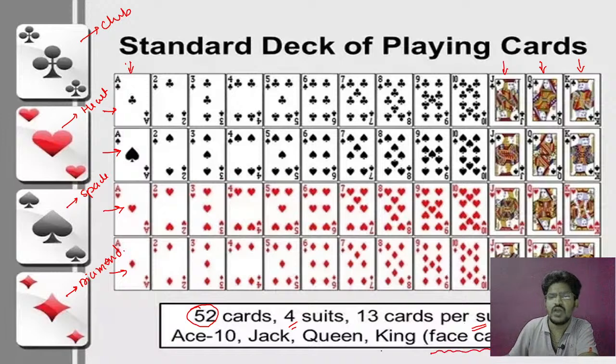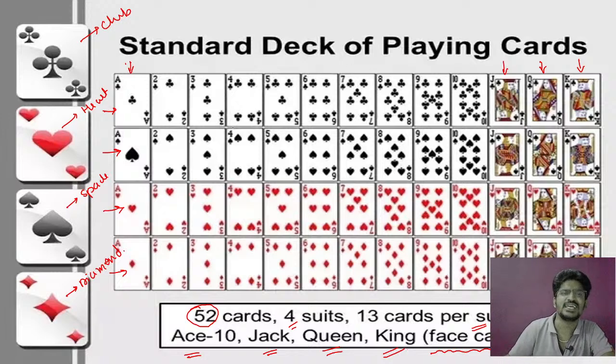You are going to have four face cards, that is ace, jack, queen, and king. Clear? So in each suit you are going to have 13 cards. In that there will be four face cards. Are you getting my point? So total 52 cards you are going to have.